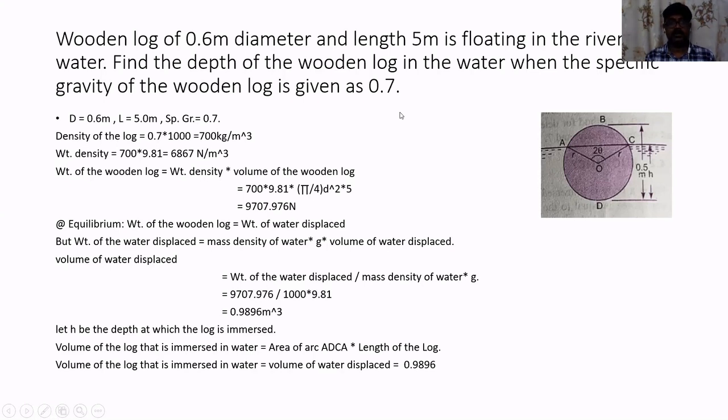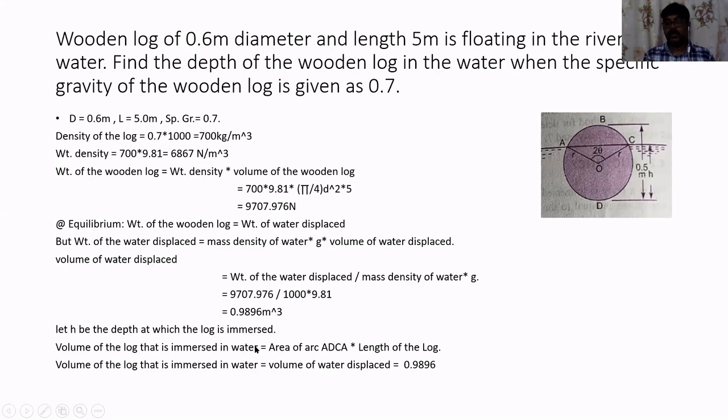Now, what he is asking me to determine is the total depth of immersion of the wooden log. So how to find out the total depth of the wooden log? First of all, we will determine the volume of the log that is immersed in water.